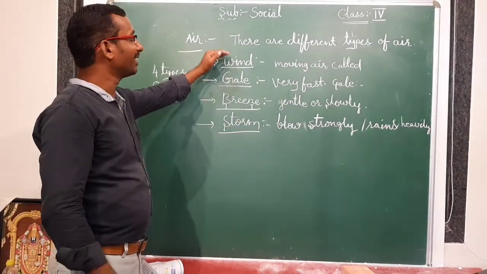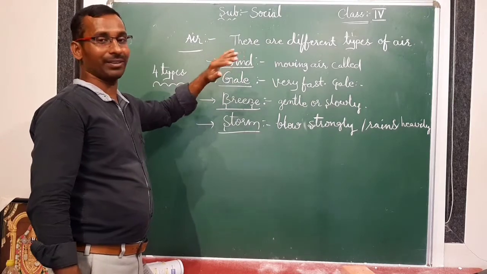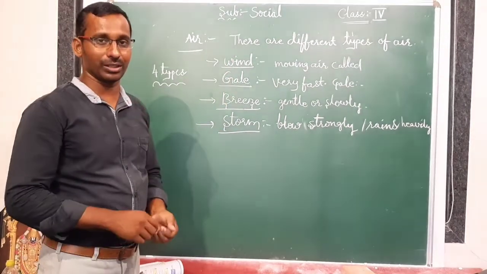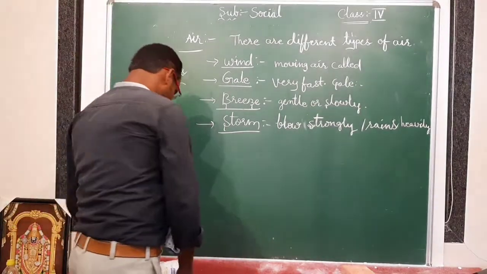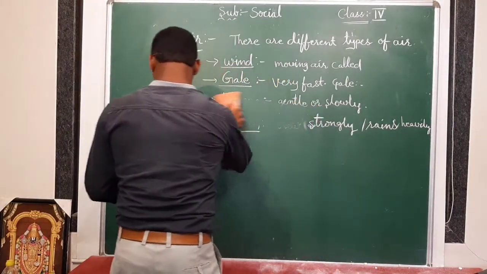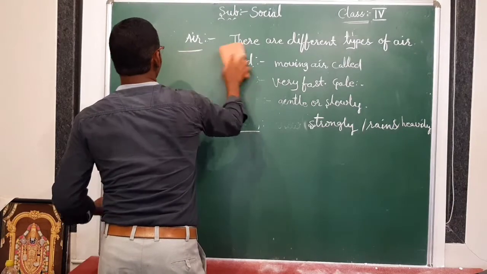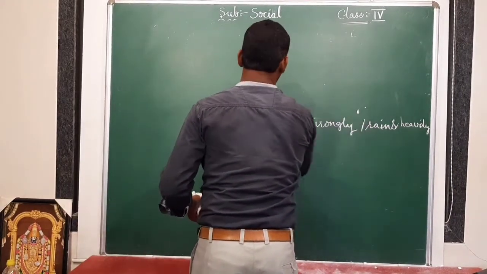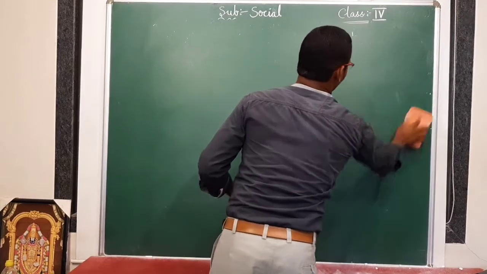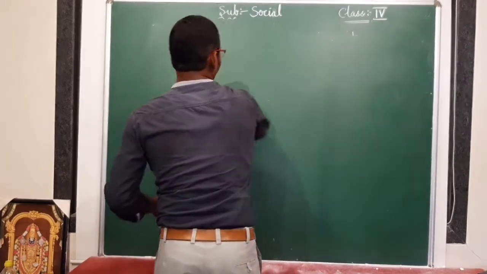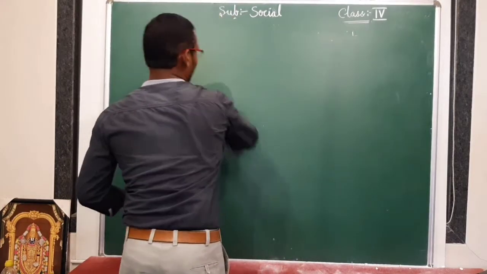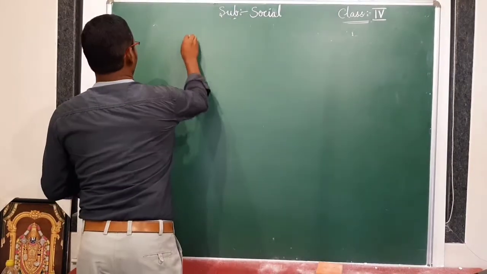So these are the four different types of air: wind, gale, breeze, and storm. Understood everyone? Yes. Next one, we are going to discuss the seasons. In the weather, seasons also show an effect. Yes. Seasons.